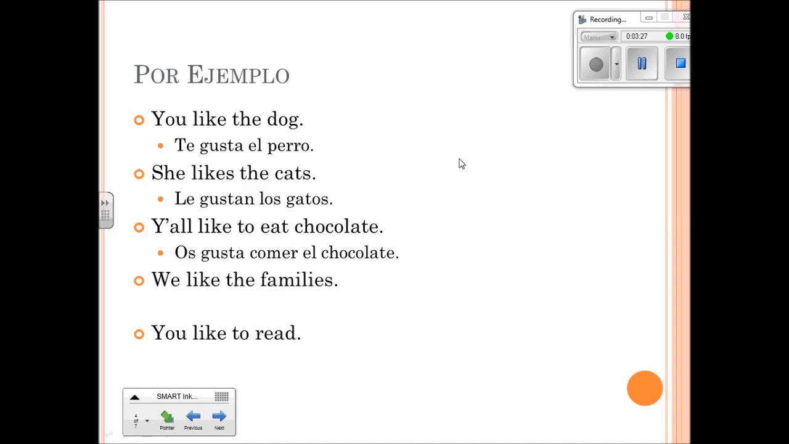Okay, we like the families. All right, nos gustan las familias. All right, again, nos is our indirect object pronoun, not nosotros, because we're not going to use subject pronouns. Gustan, because we said we like the families, being plural, nos gustan las familias.